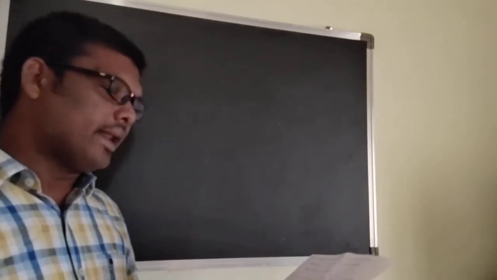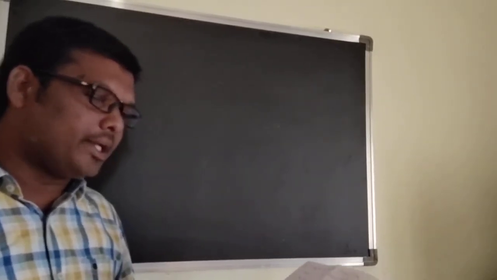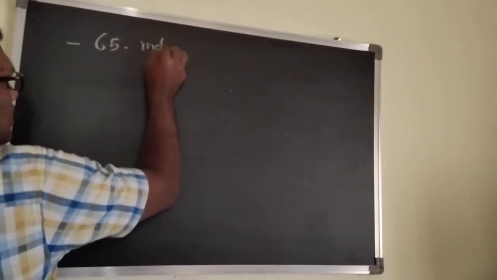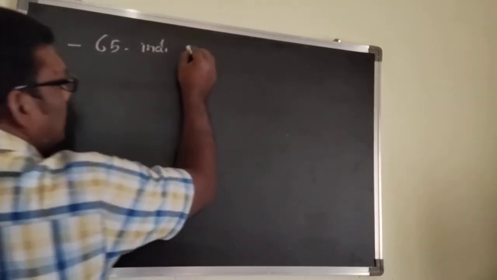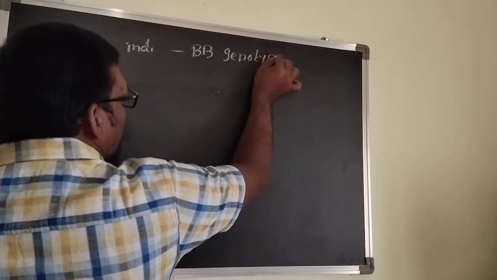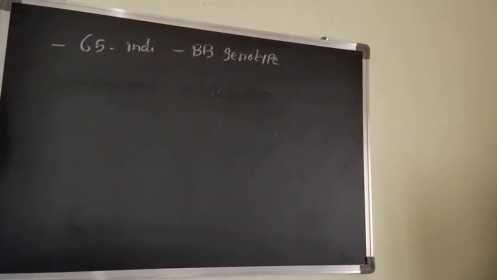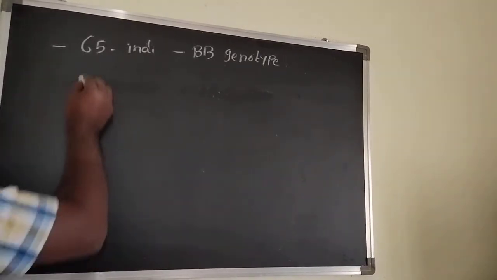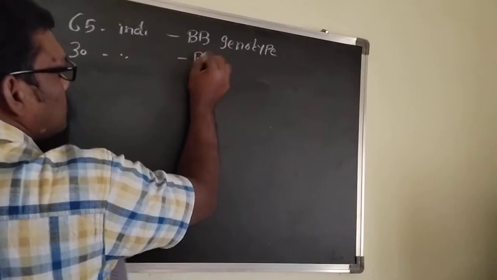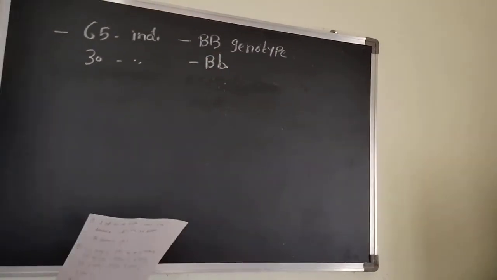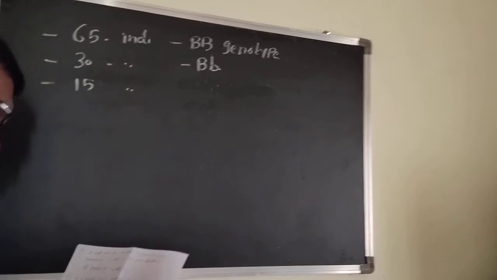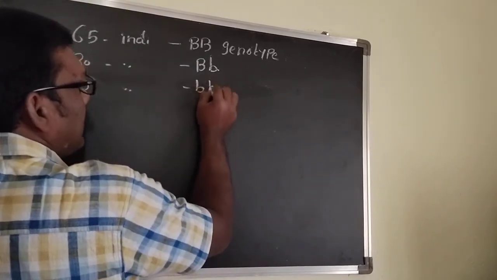Now another question. In a sample from a population, 65 individuals with BB genotype, you can take it as bald, and 30 individuals are capital B, small b, like a carrier, and 15 individuals are bb type.